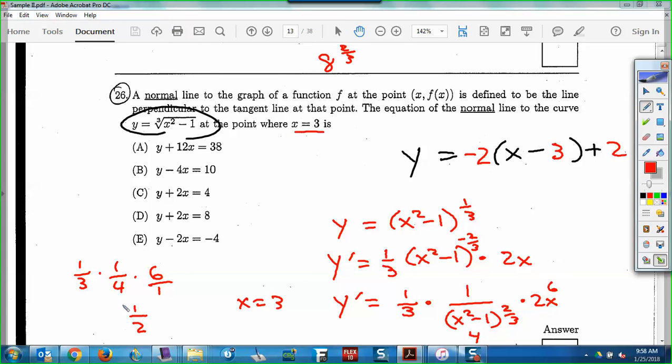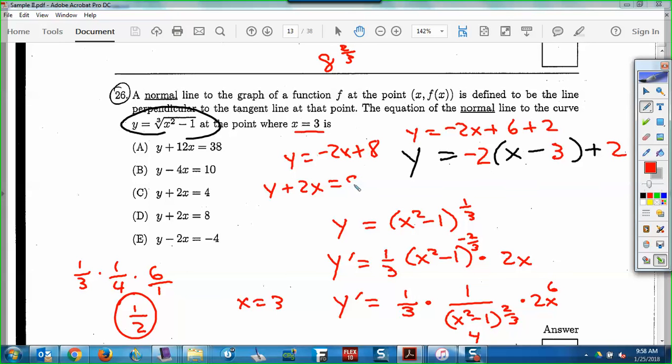The tangent line slope is 1/2, and the normal line slope would be negative 2. So now I get y equals negative 2x plus 6 plus 2, so y equals negative 2x plus 8. Then I look at how these are all written. They have y and x together, so I'll add the 2x over: y plus 2x equals 8, which would be choice D.